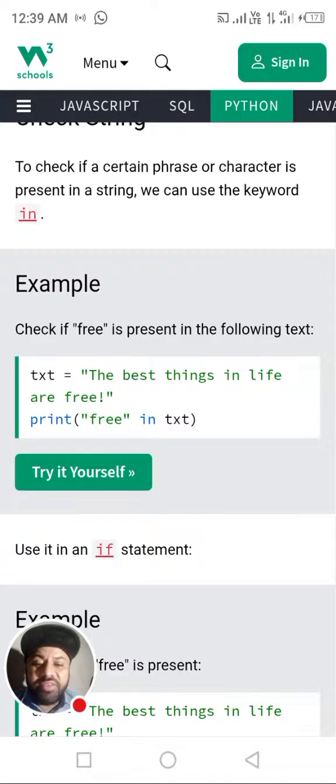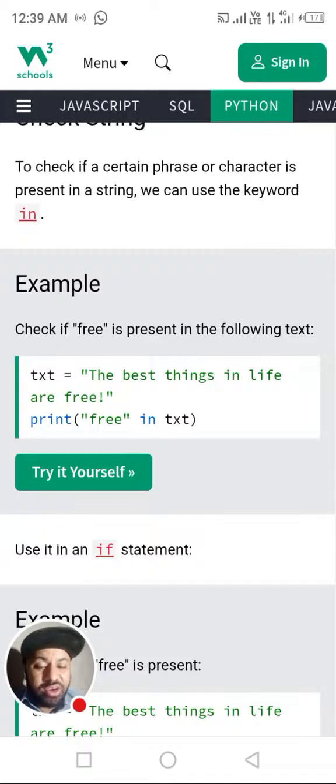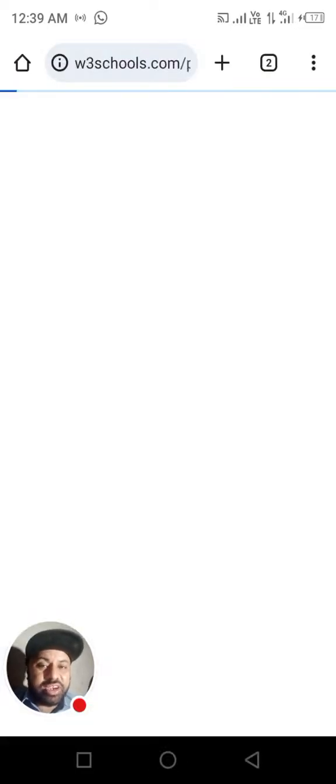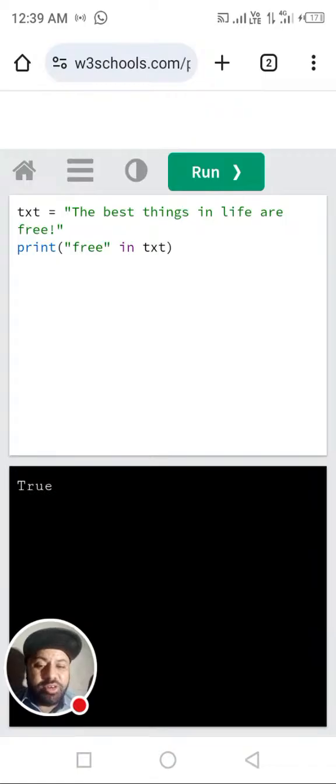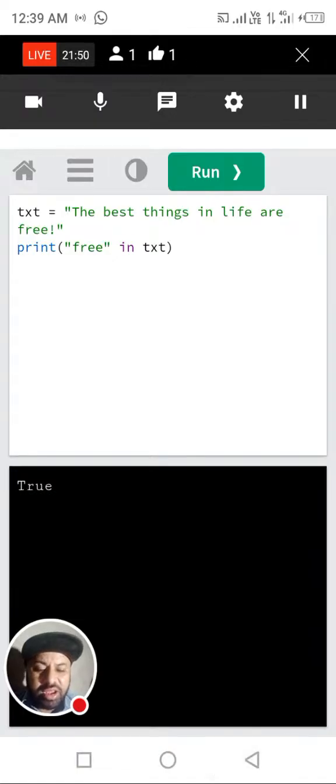Whenever it finds free, it will say okay, which means it will print True. True is a boolean value, because if there was no free in this text variable of string, then it would have returned False. But let's see in our editor what the correct answer is. I'm sure about it, this is True. We are running it on our online editor, and you are getting it.